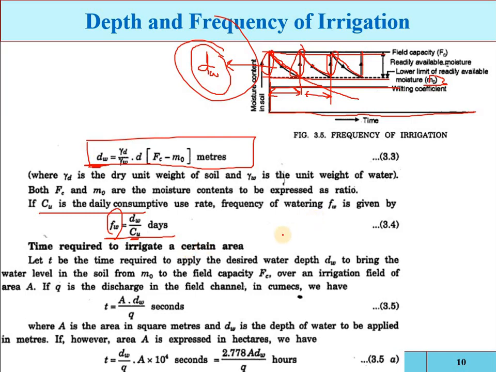Now see, in one irrigation we have to apply this much depth, this many centimeters or inches of water. And if you have the total area which you have to irrigate, for example in square meters, this much depth of water you have to apply, for example in meters. In one irrigation this much depth will be required. For example, that is the discharge of the canal, or the discharge of the water course, or the discharge at the inlet point to the field.